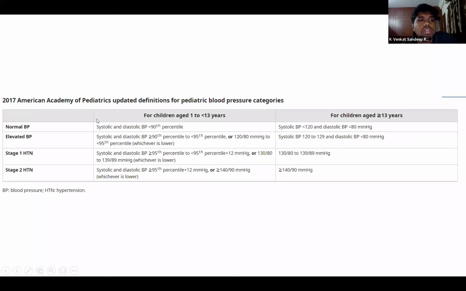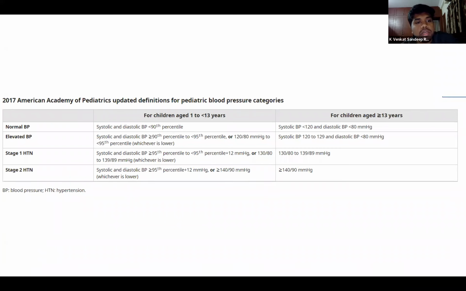Normal blood pressure is when the systolic and diastolic blood pressure are less than the 90th percentile for the age. This is for children between age 1 to 13 years. Elevated blood pressure is between the 90th centile and 95th centile. We categorize a child as hypertensive when the blood pressures are greater than the 95th centile.